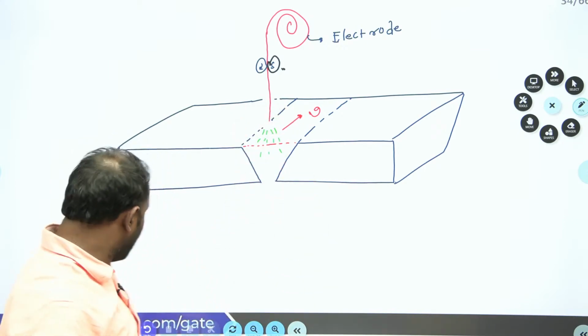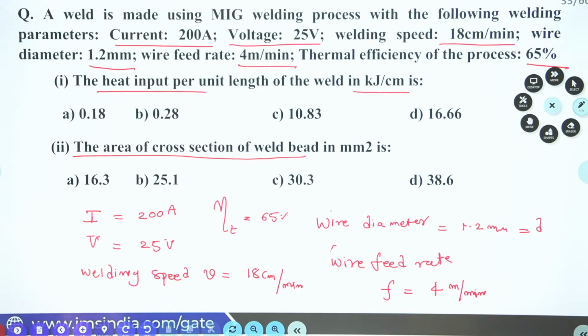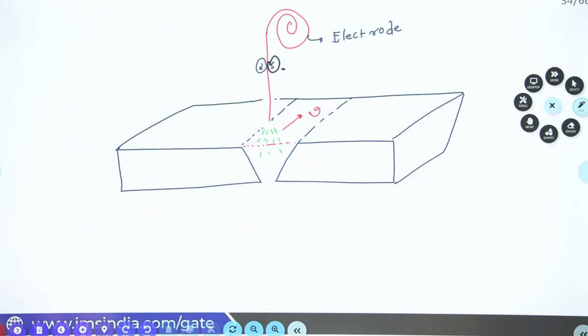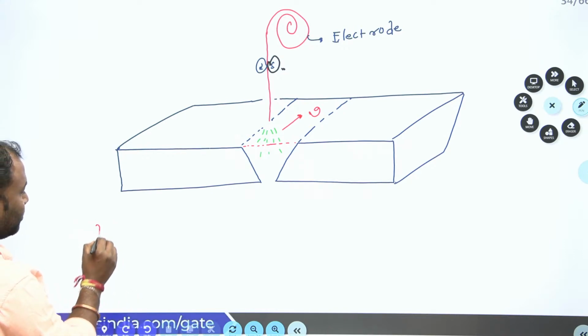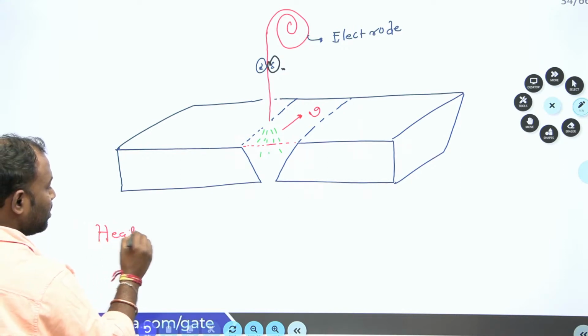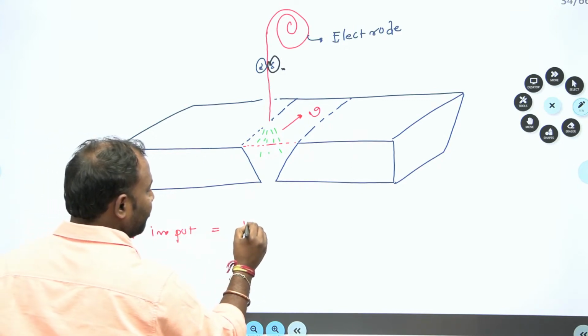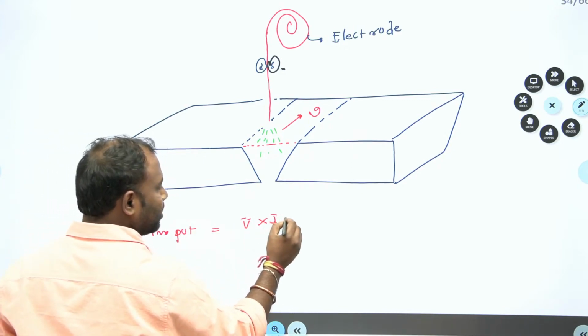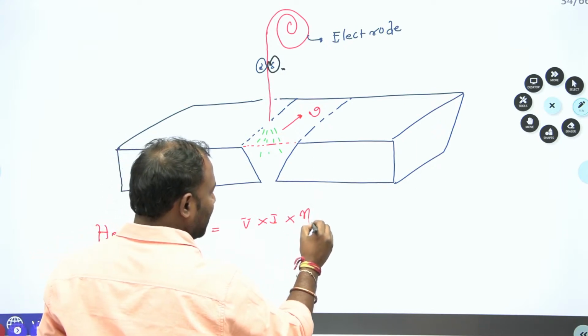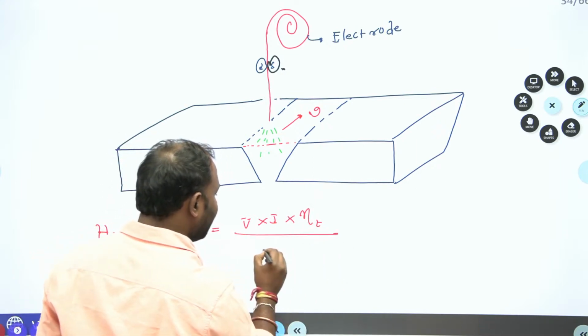Now, what we have to find in the first question: the heat input per unit length of the weld in kilojoule per centimeter. Clear, everybody? Here, heat input is equal to V into I into thermal efficiency, divided by welding speed.